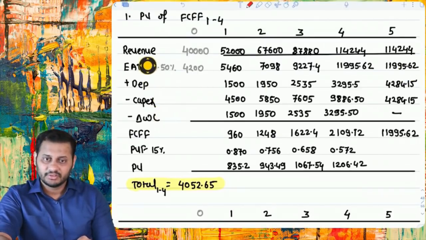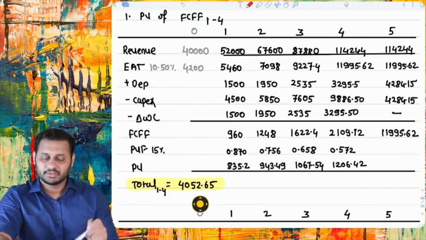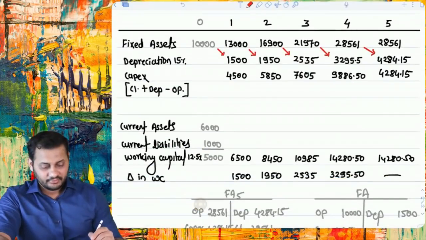You remember all these are the same. EBIT times 1 minus tax, or EAT, here one and the same thing. Add back depreciation, deduct capex and change in working capital, this will be FCFF. Interest is not deducted here because we are calculating FCFF. Then discount it at 15%, and this is the first 4 years' present value. Then we will calculate the terminal value as well.